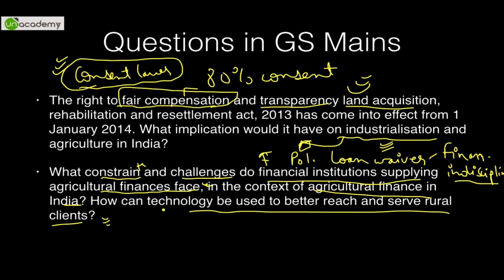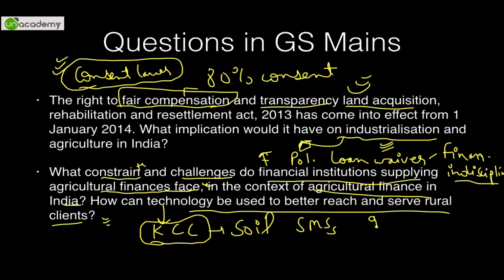How can technology be used to reach and serve rural clients better? See, what happens is, you can have something called Kisan call centers, where they can call, and after giving basic information about the type of soil and the type of equipment they have, they can inquire about what type of crops they can grow. For example, through SMSs. See, the mobile penetration in India is 900 million. That is roughly 80% of Indians having mobile phones.